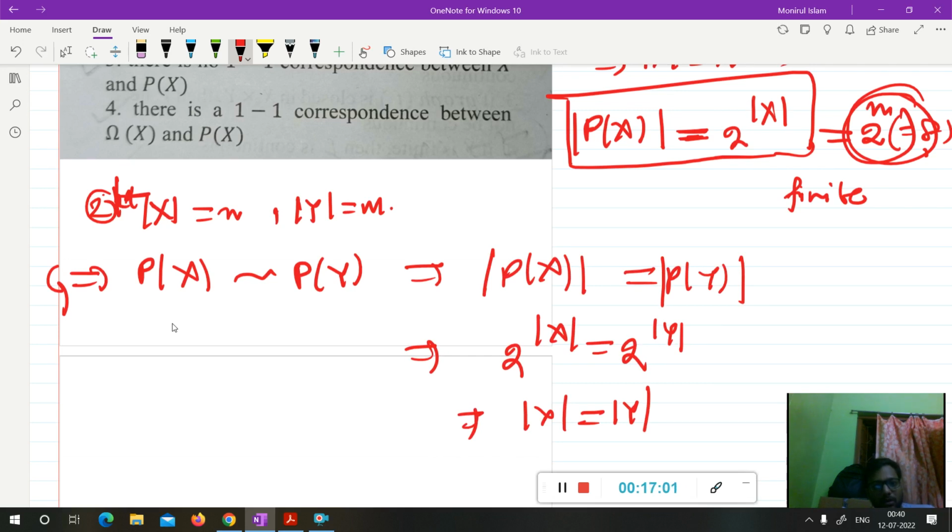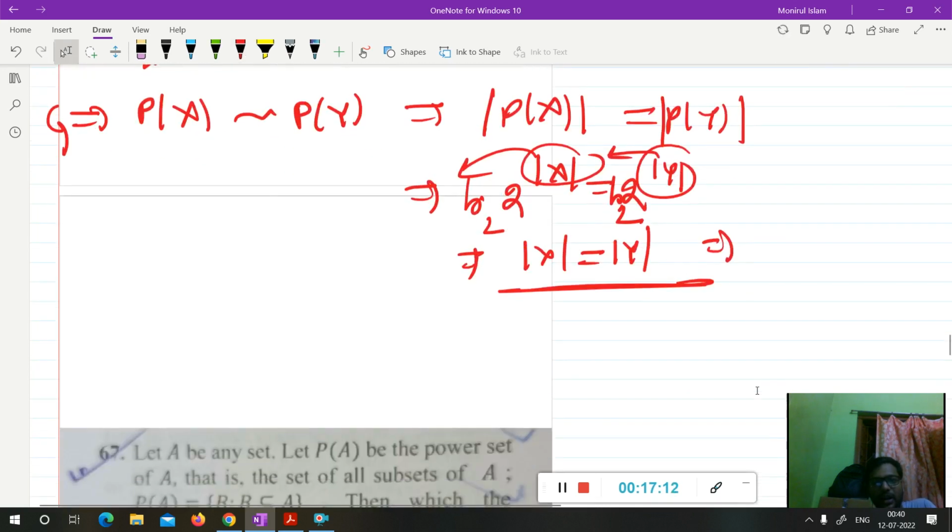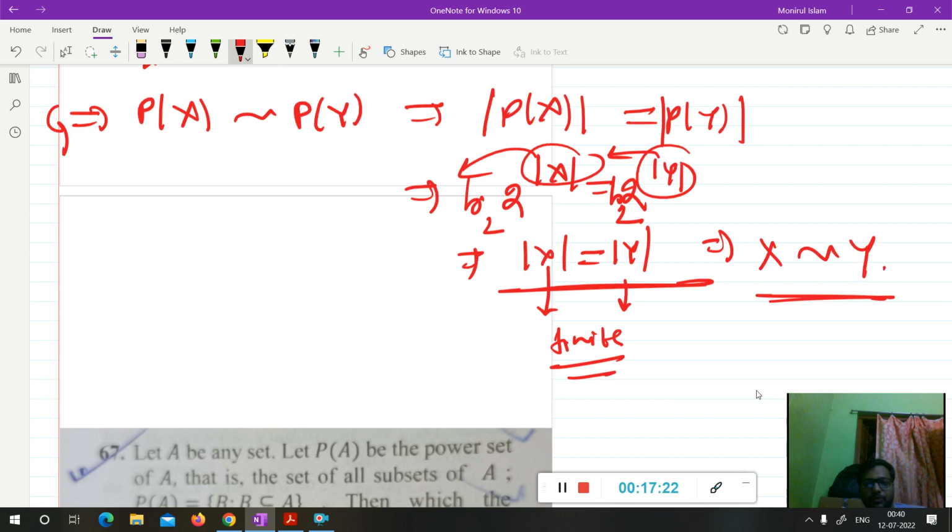If you take log base 2 on both sides, then the cardinality of X will be the cardinality of Y. From here you can say both are finite sets and both have the same cardinality. So you can easily tell that these two sets are equivalent. Since both are finite sets and both have the same cardinality, there is a one-to-one correspondence between X and Y. So option 2 is also correct.